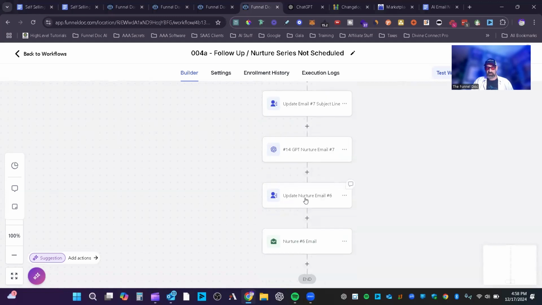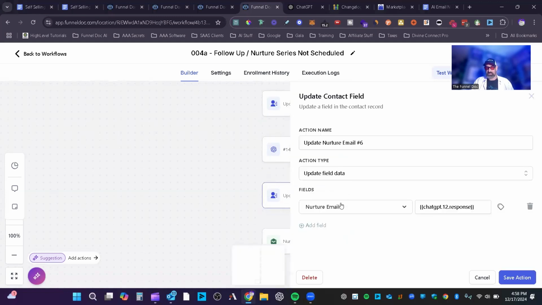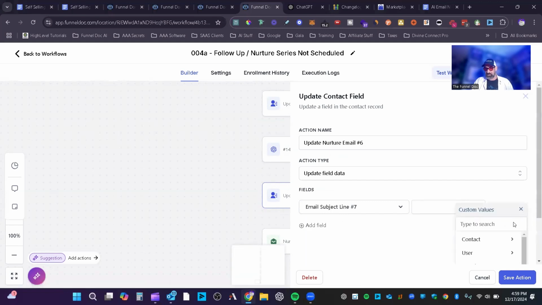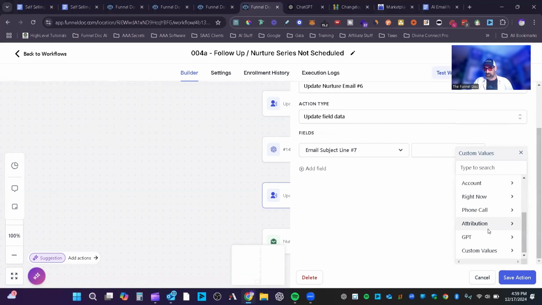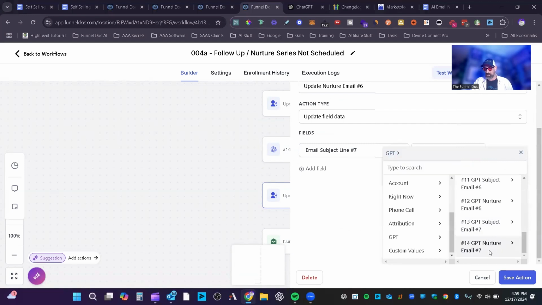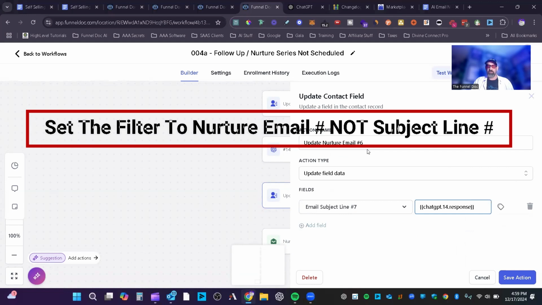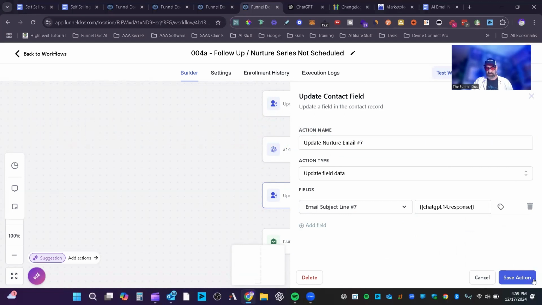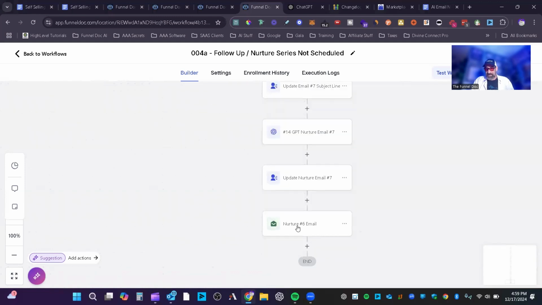And then you're just going to go down to the nurture email series. You're going to change this to 7. You're going to change your response to 14, because that's the GPT that's above it. Right there's the number. Again, it's always at the bottom, right here, 14. Boom, we've got that. And we're going to update this guy here, again the number to 7. For some reason, I always forget that guy. And then that's it, you're done. Well, we've got to update the email, sorry. And then you've got to update the email.